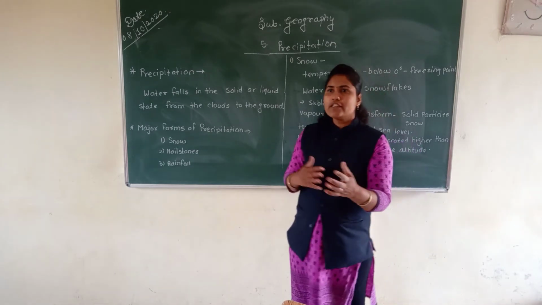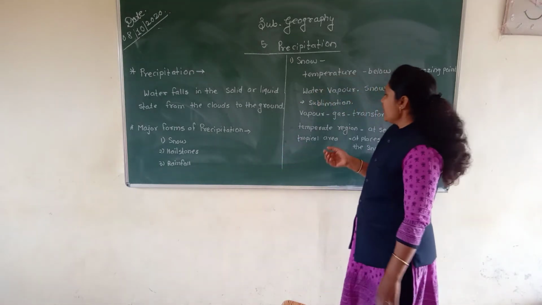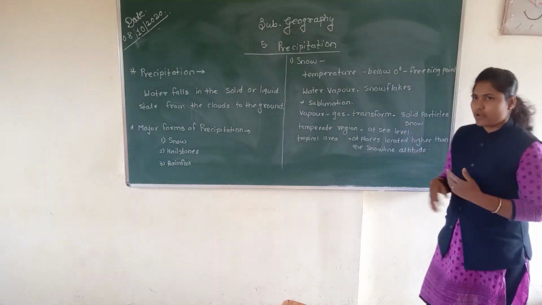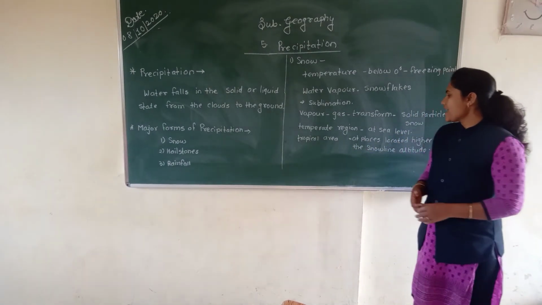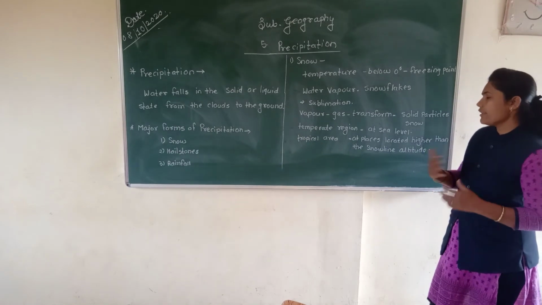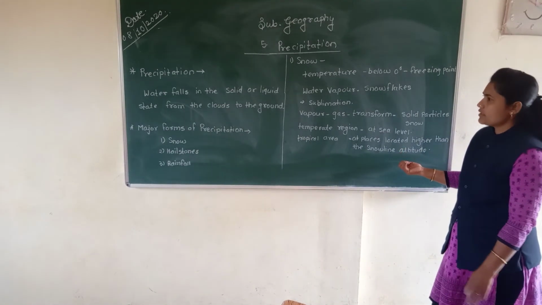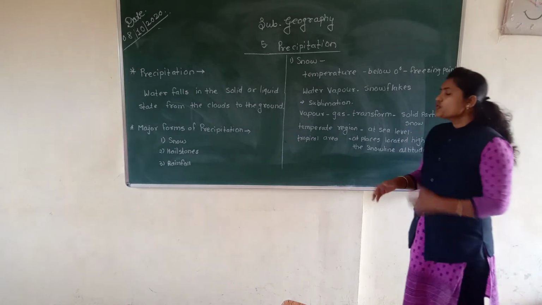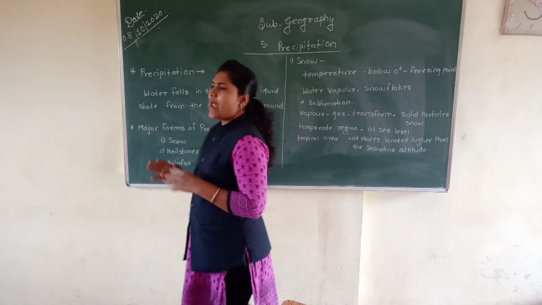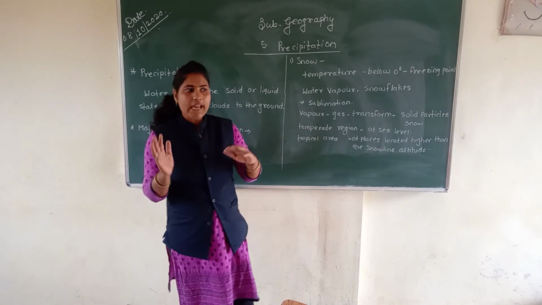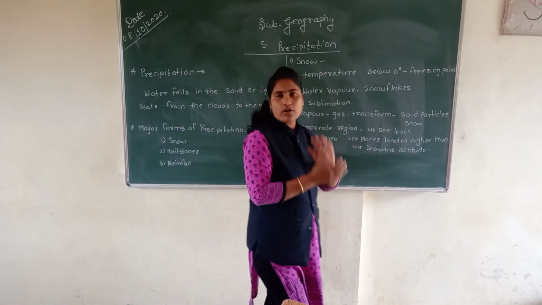If you see snowfall in a temperate region, it is a fine snowfall at sea level. In tropical areas, we see it at places located higher than the snow line. We all know snow is in solid form, so it does not flow like water.